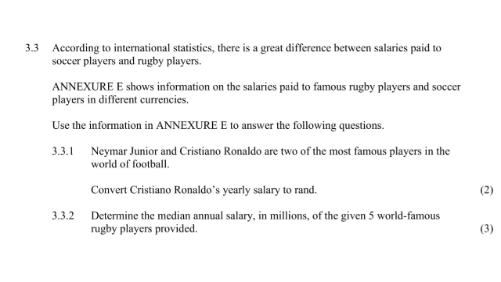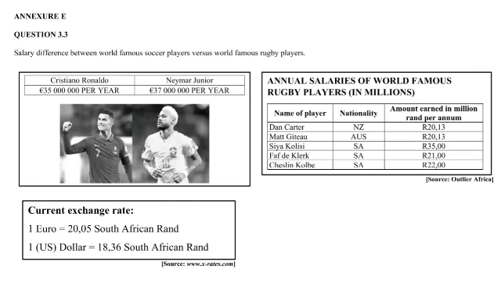In 3.3.2, it says determine the median annual salary in millions of the given 5 world famous rugby players provided. As you know, with median, the first thing that you need to do before we determine the median is to take the 5 world famous rugby players and arrange them in ascending order, and then find the median. That's if they are not already in ascending order. So we see in the annual salaries of world famous rugby players column that it's not in ascending order.